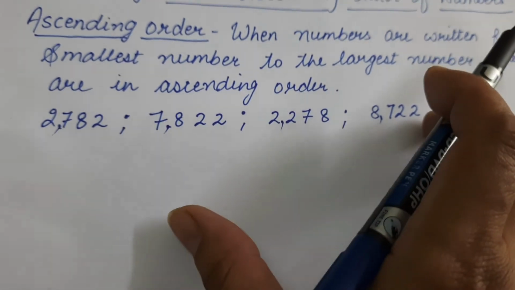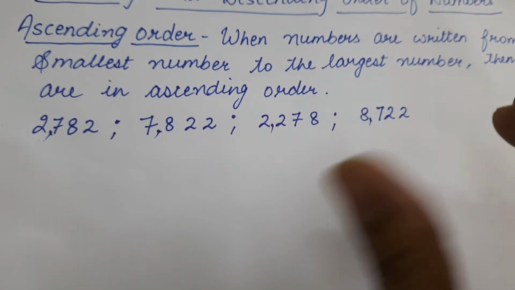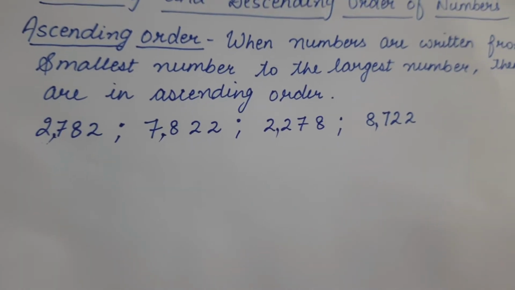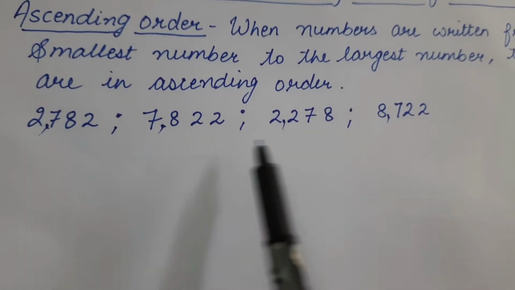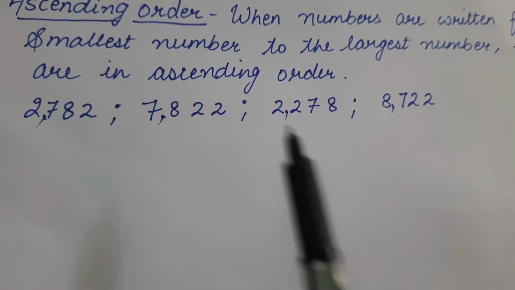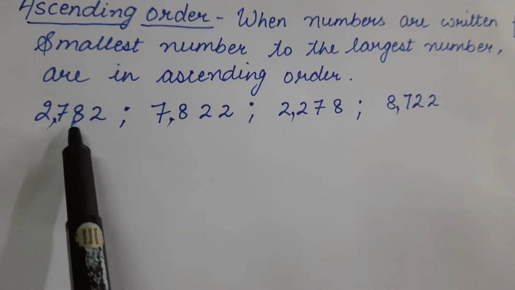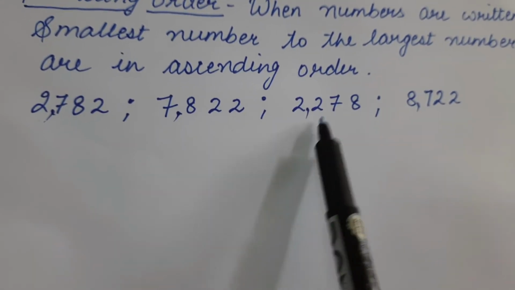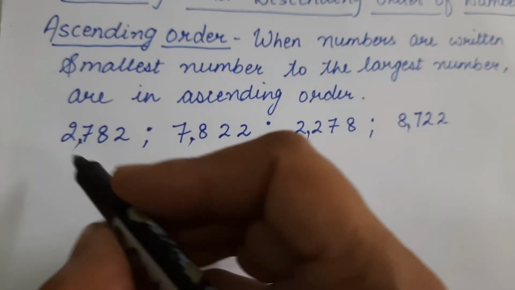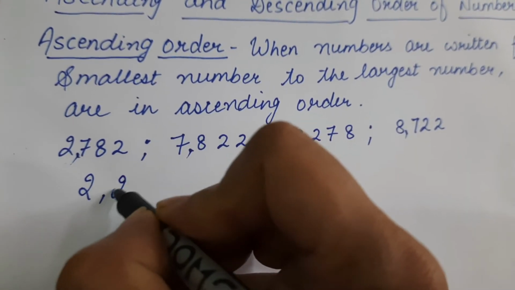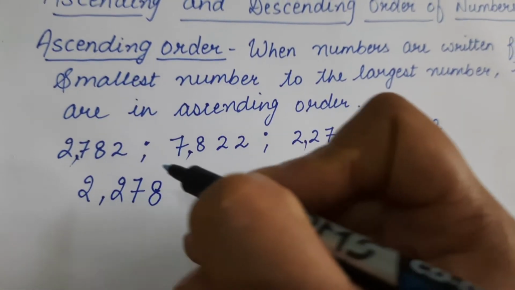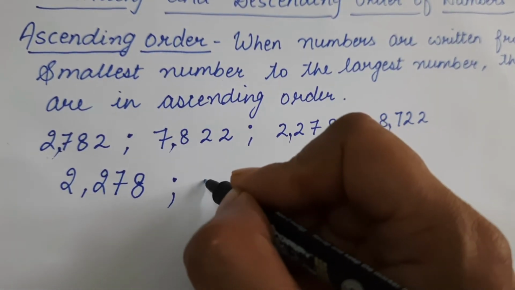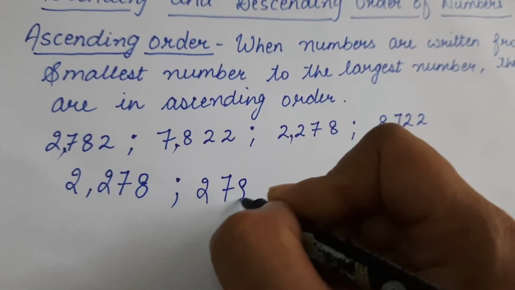Now we have to arrange these numbers in ascending order, and ascending order means arrangement from smallest to greatest. Here just compare which is the smallest number. This is 2782 and this is 2278. That means this number is the smallest number. So you will write 2278 at the first position. After that 2782 will come.